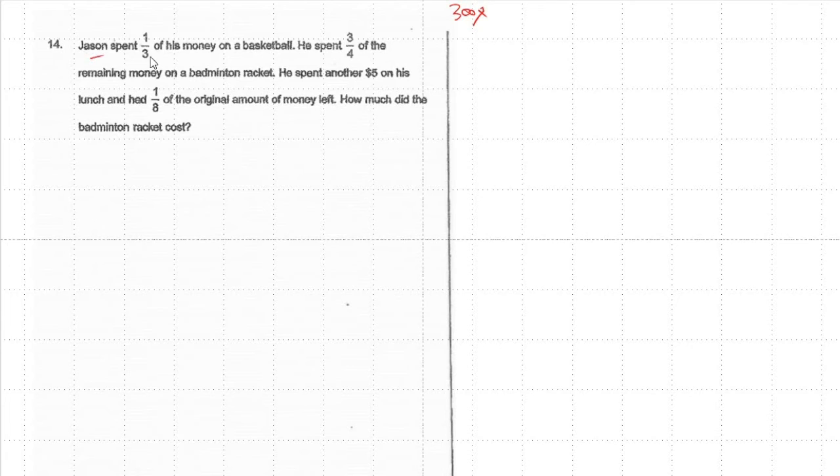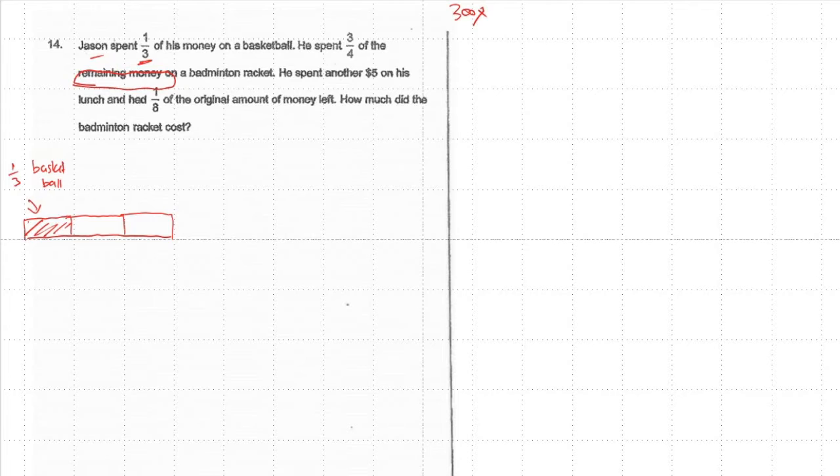Okay, Jason spent 1/3 of his money, it's a fraction because there's no unit behind, on the basketball. So I just draw 3 boxes. So how many of it is on the 1/3, right? It's basketball. And then 3/4 of the remaining.